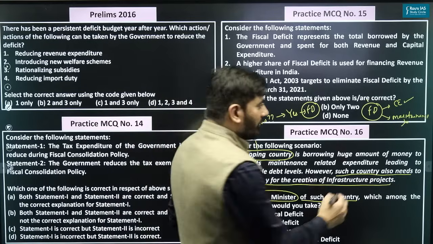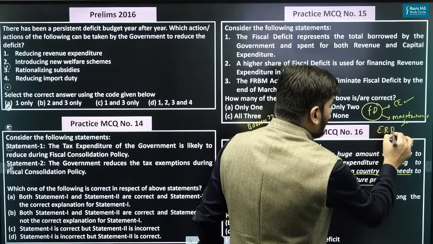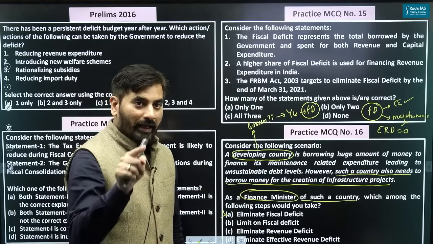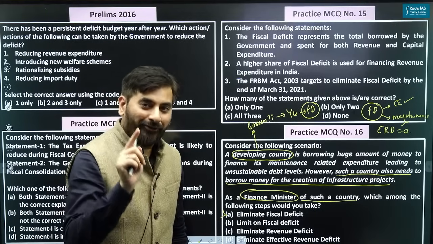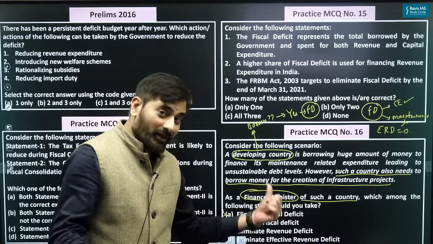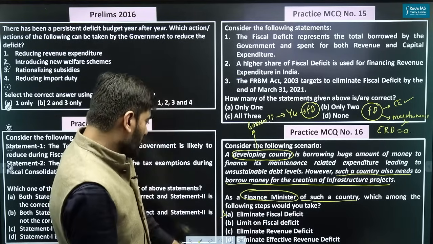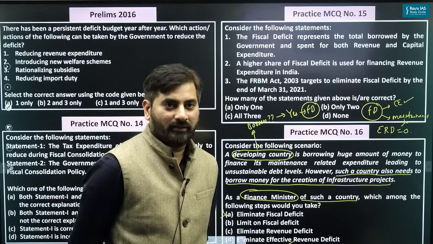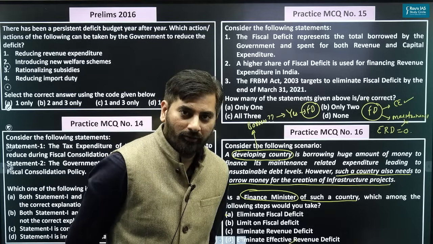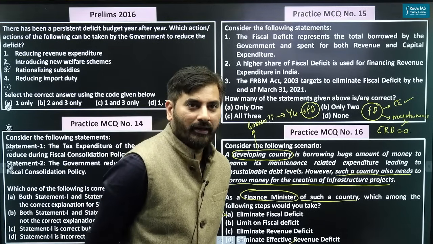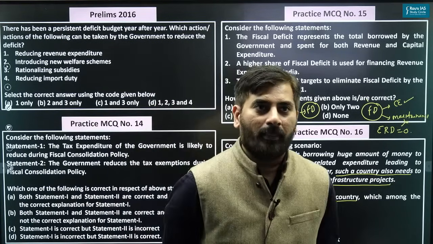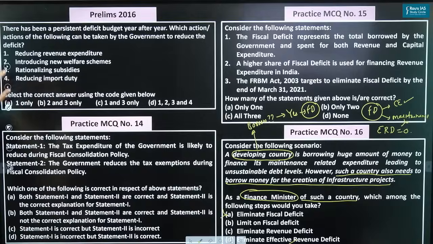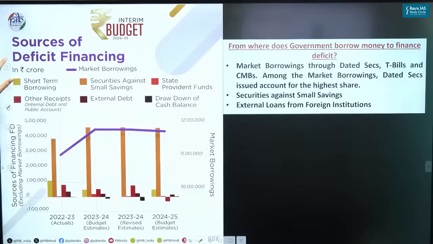So what should we target? We should target effective revenue deficit to be 0. So if you as a finance minister want to be a very efficient finance minister of such a country, what you should do is eliminate the effective revenue deficit. Yes. I hope now you got the point, everyone. Okay. Good.